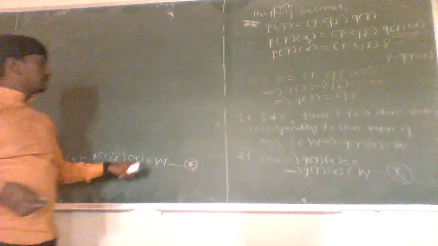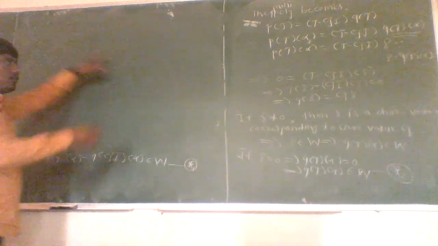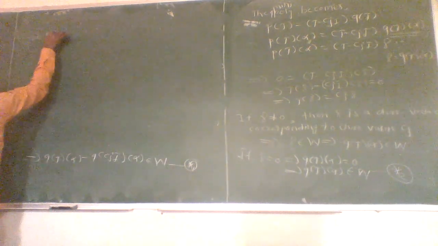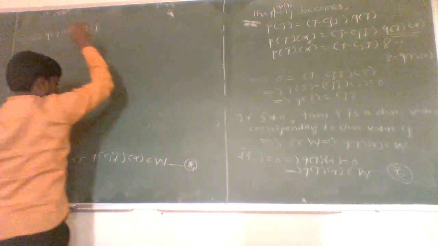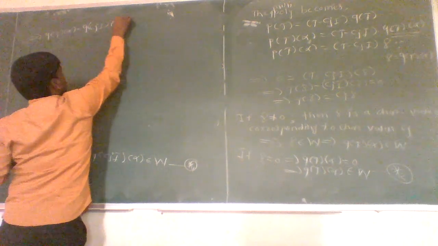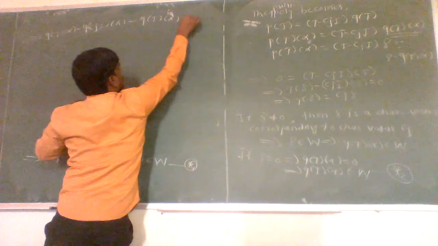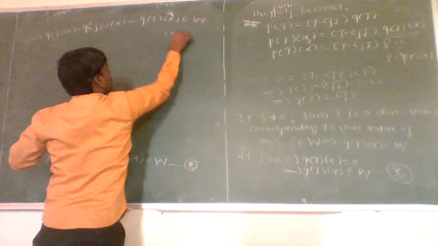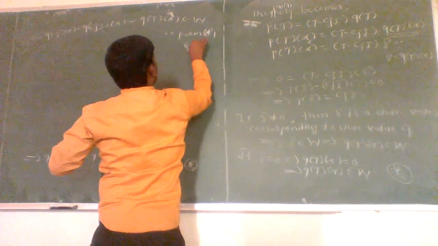Now, from star 1 and star 2, Q of T of alpha minus Q Cj of alpha belongs to W and Q of T of alpha belongs to W. Then any linear combination of these two again belongs to W, which implies Q of T of alpha minus Q Cj of alpha minus this Q of T of alpha belongs to W, from star 1 and star 2.